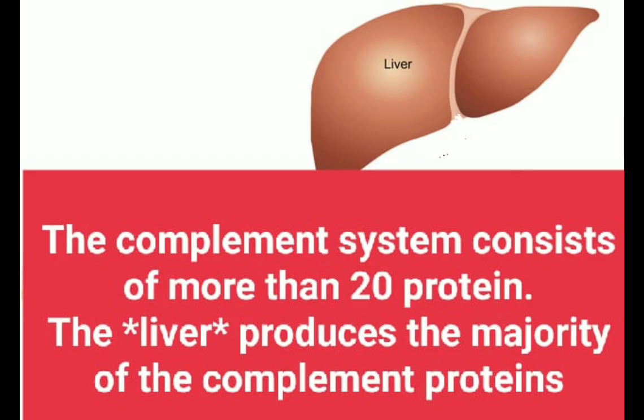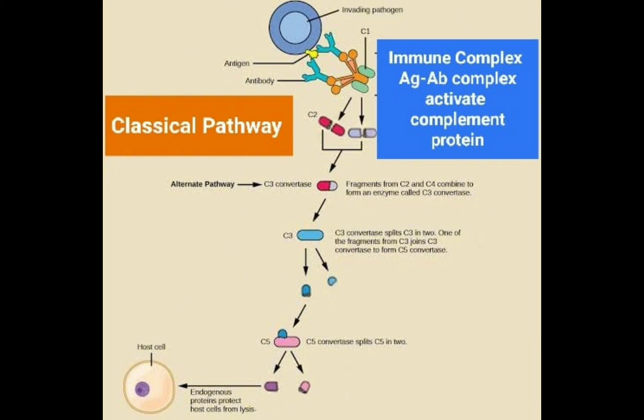The third function of antibodies, and one of the most important, is activation of the complement system via the classical pathway. There are other pathways to activate the complement system. In the classical pathway, the antigen-antibody complex activates the complement system. The complement system is a group of almost 20 proteins synthesized by the liver and circulating in the blood. Activation of the first protein will further activate all proteins in the complement cascade and ultimately lead to formation of